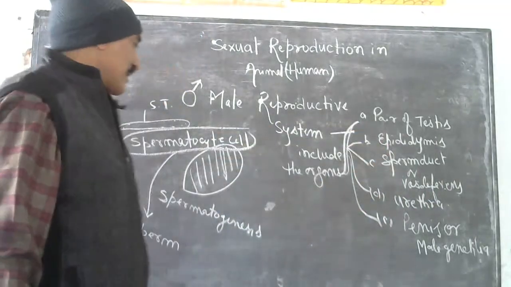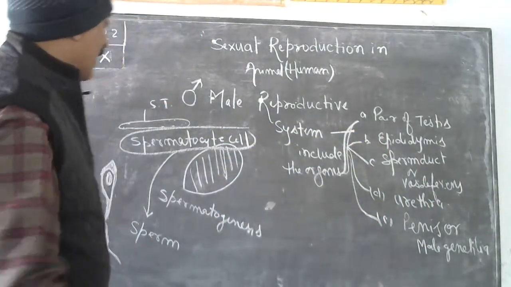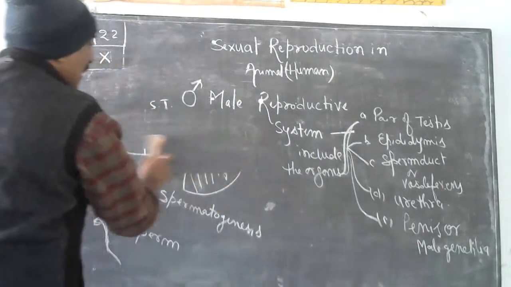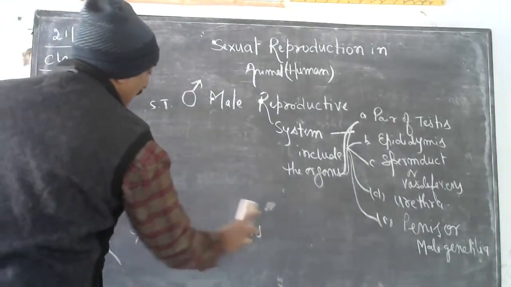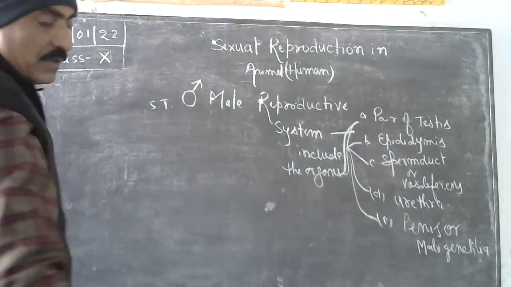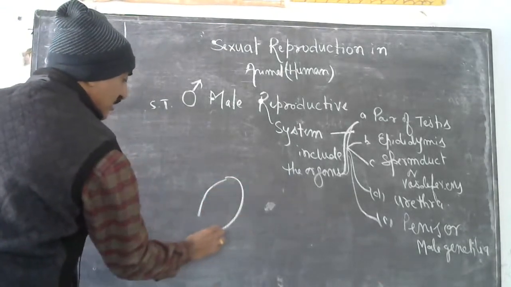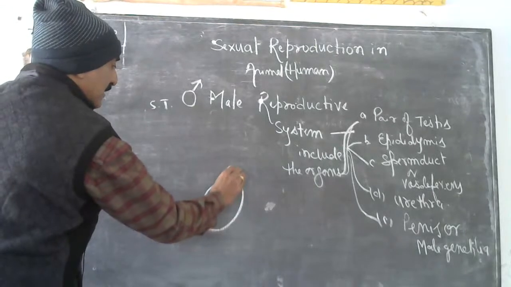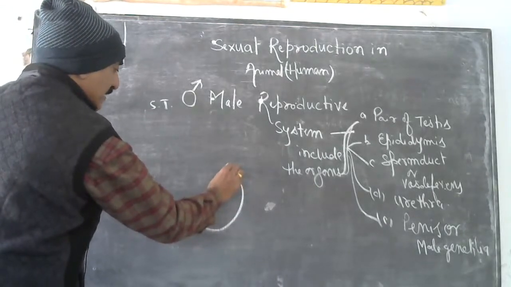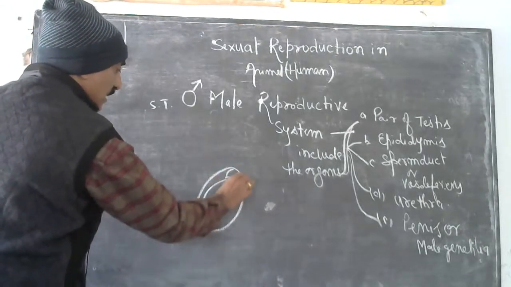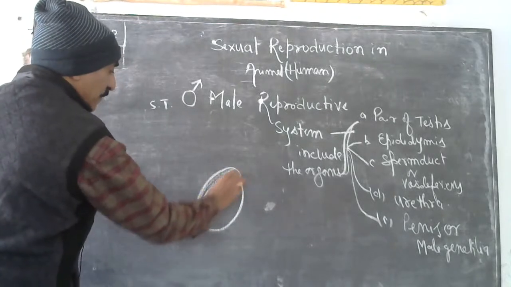Now epididymis. अब देखो testis के बाहर एक स्ट्रक्चर होता है, and in which sperm रहता है. अगर ये टेस्टिस हो गया, तो you will have that there is a special structure found like this. This is called epididymis.